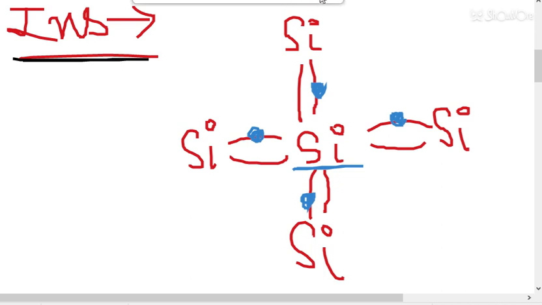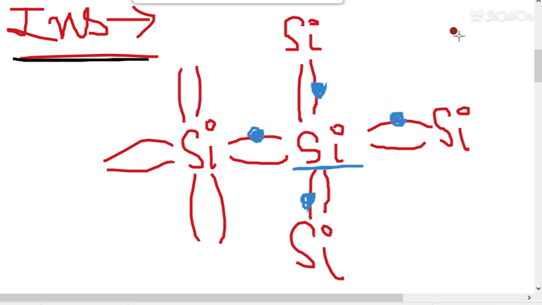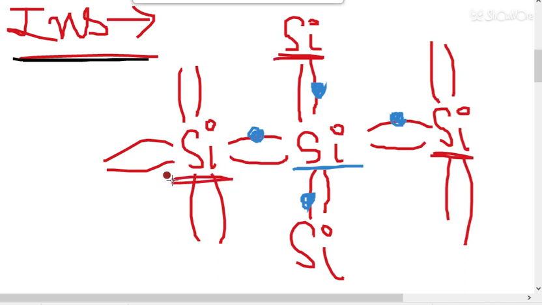Now this silicon has further 4 electrons in this way, and this silicon has further 4 electrons. So the center atom has 4 electrons, and these surrounding silicon atoms all have further 4 valence electrons.